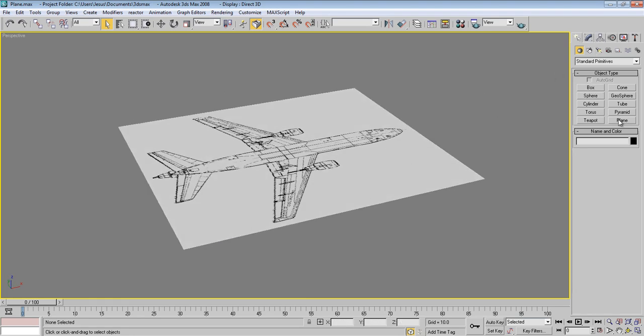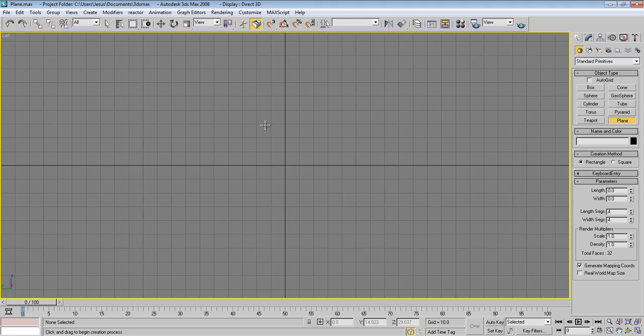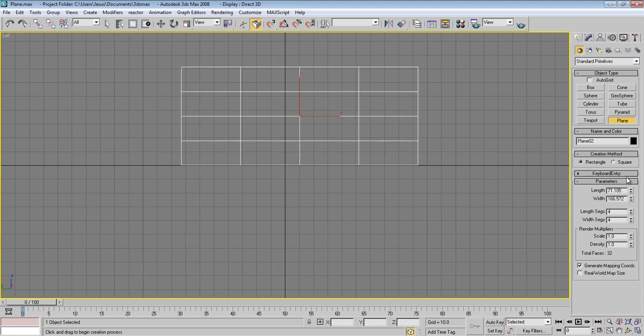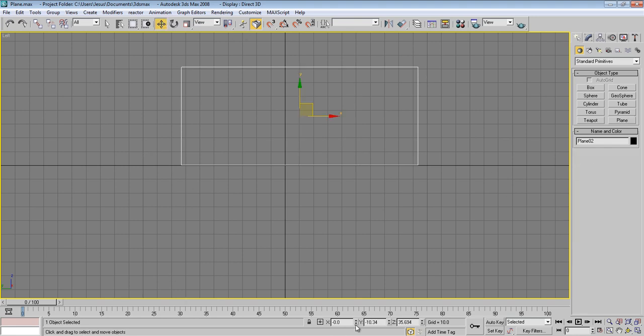Now let's make another plane. So go to the left view and make one, and make sure this is exactly on the center.